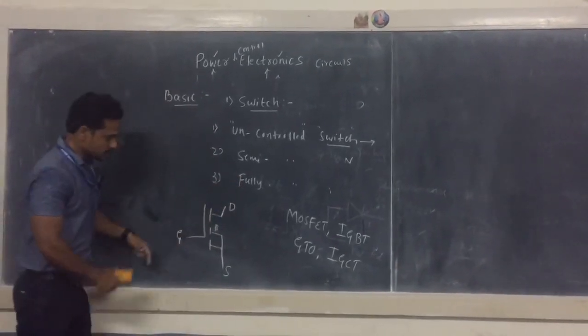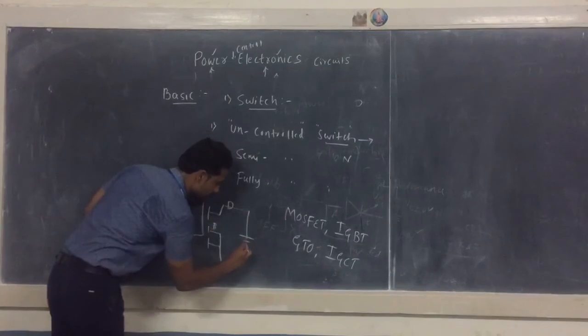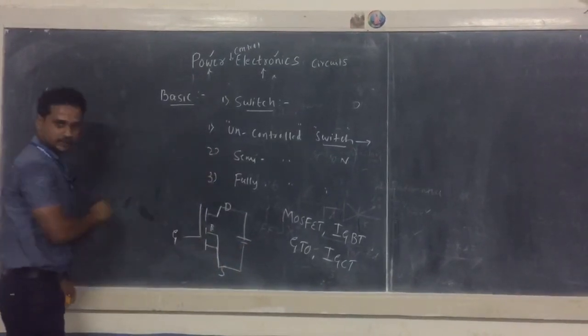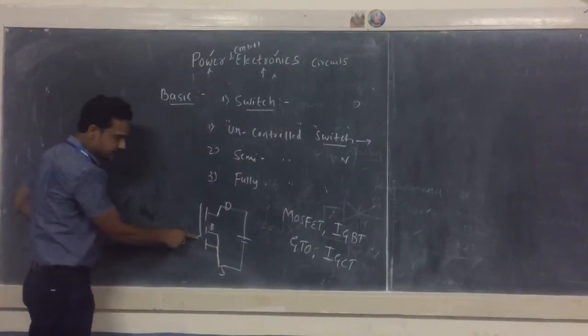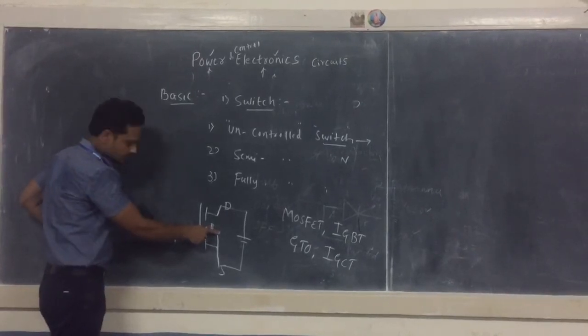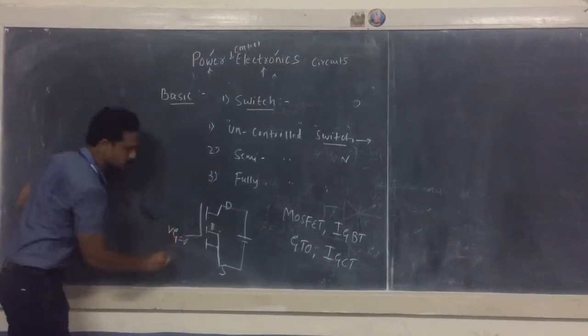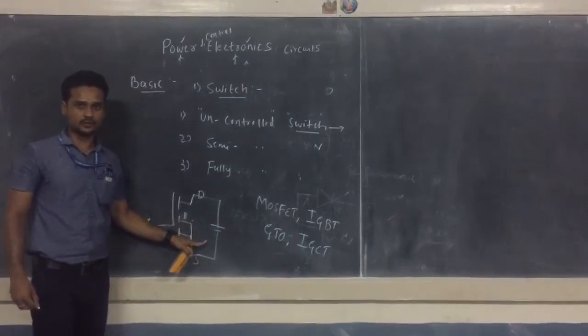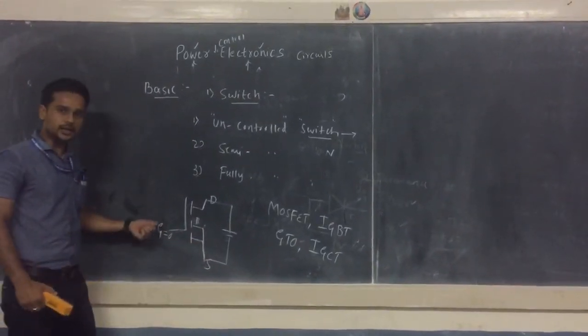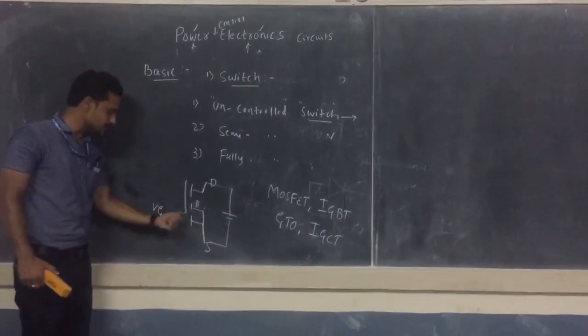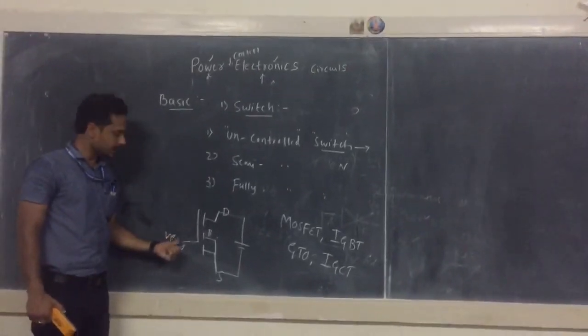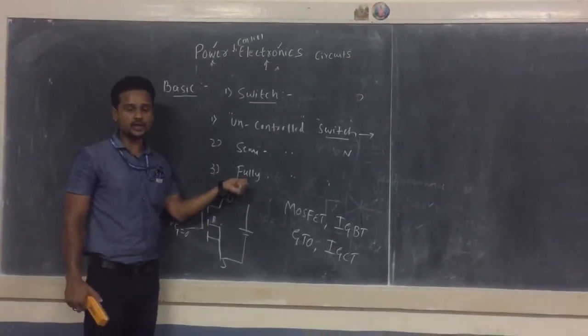The reason is that even if you apply drain to source voltage here, this MOSFET remains in the off state. Once you apply the gate signal, it will be turned on. Then make this gate voltage 0, and it will be turned off. Hence, turning on and turning off can be achieved by applying this external or control signal. Hence, you can say that it is a fully controlled switch.